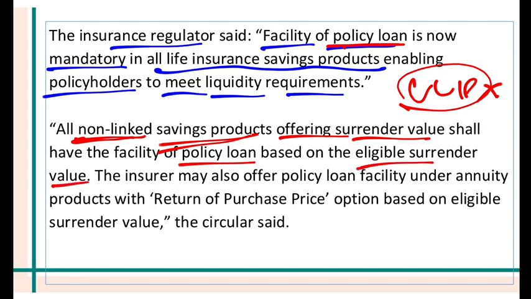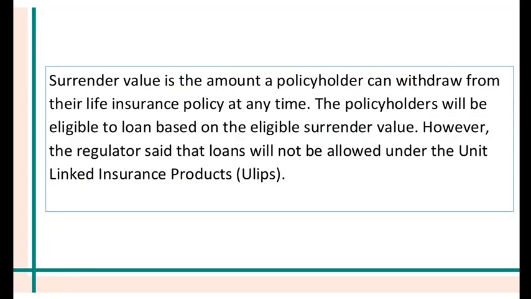Non-linked means what? In non-linked, the benefits are told to you in advance. In ULIP plans, it depends on how the market is performing, so the interest rate that you get depends on the market. All the non-linked savings products offering surrender value shall have the facility of policy loan based on the eligible surrender value. The insurer may also offer policy loan facility under annuity products with return of purchase price option based on the eligible surrender value.